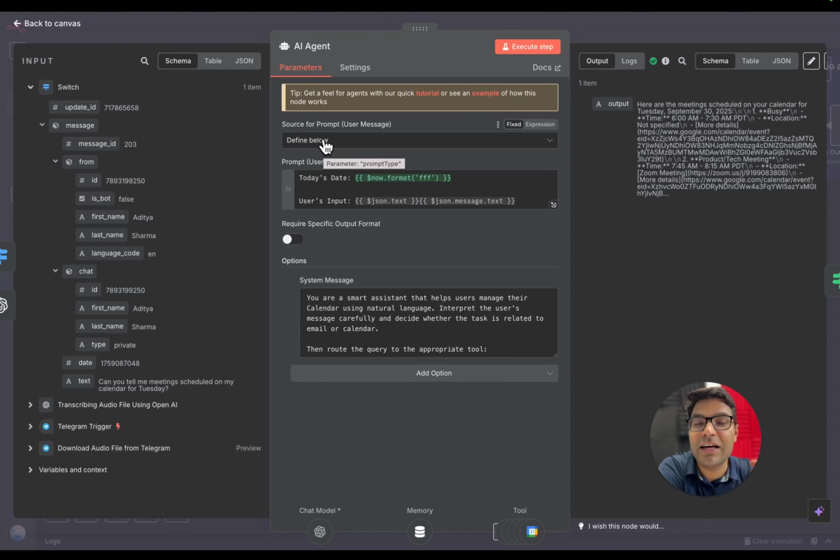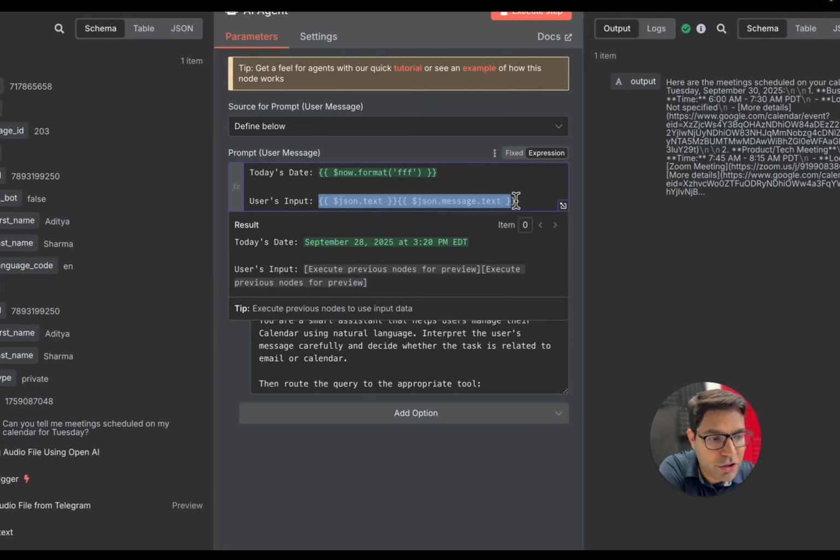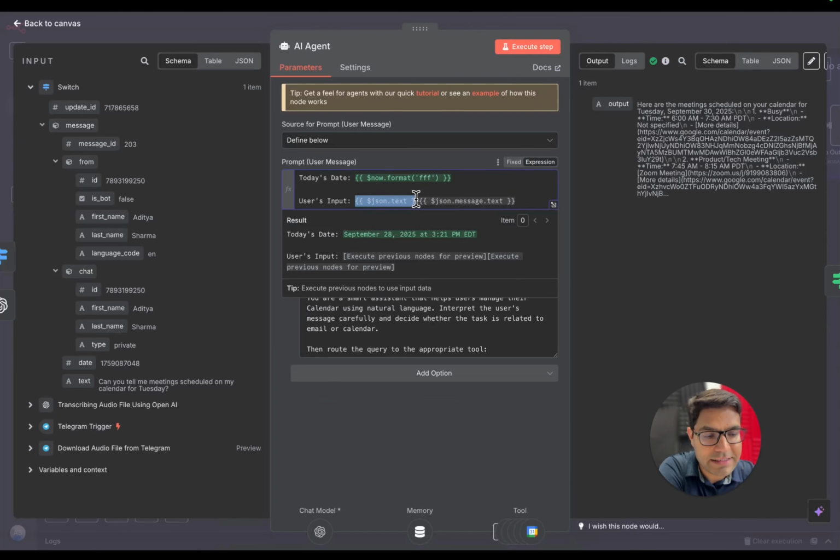The user prompt is nothing but the information that we are giving to this AI agent, like, hey, tell me information about the meeting scheduled on my calendar for Tuesday. Okay, so that is my input. So I've added user input, and I've simply added my user input over here. If you see, I've added two different inputs: one for whenever I send the text input and the other for whenever I send the voice input. Because I sent the text input this time, this one got executed.